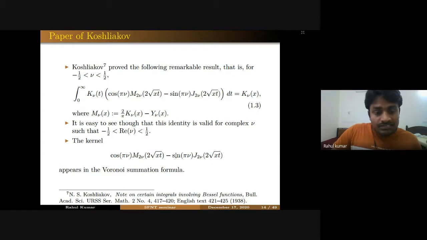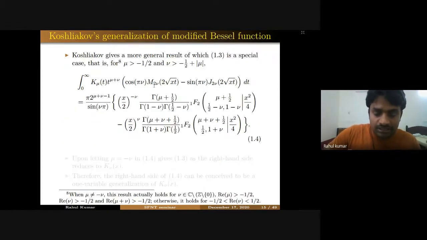So in the same paper, what Koshlyakov did, he actually generalized this result by one more parameter. He is introducing one more parameter here, t raised to the power mu plus nu, and he gave this explicit evaluation of this integral in terms of 1F2, which is a hypergeometric function.